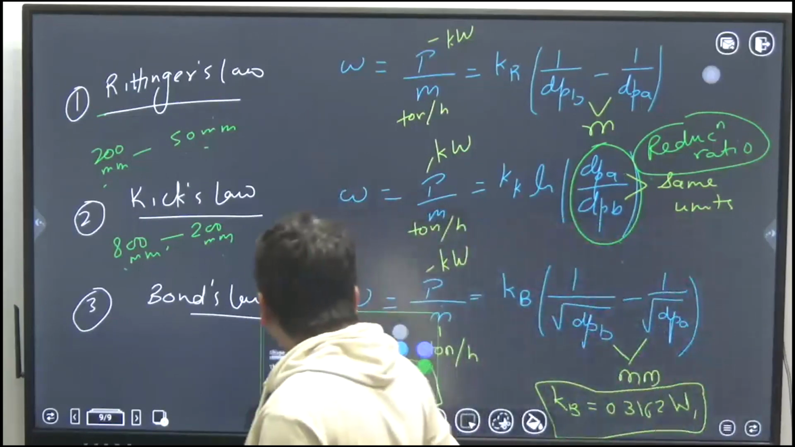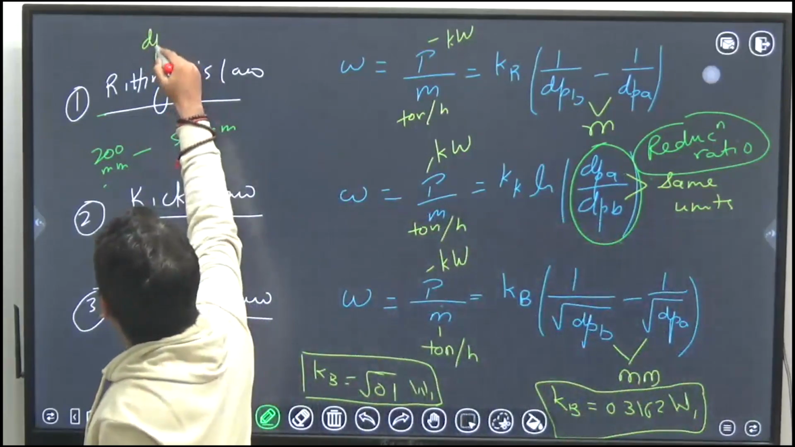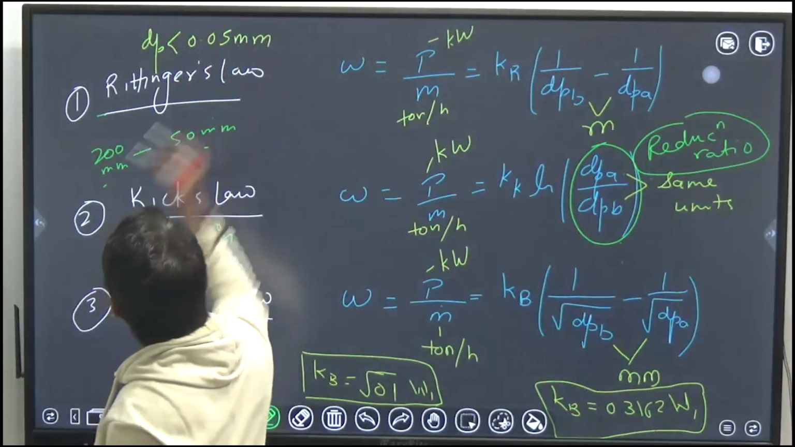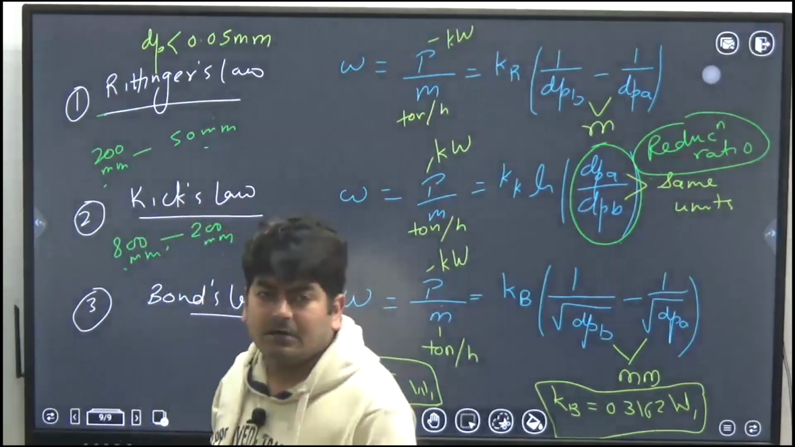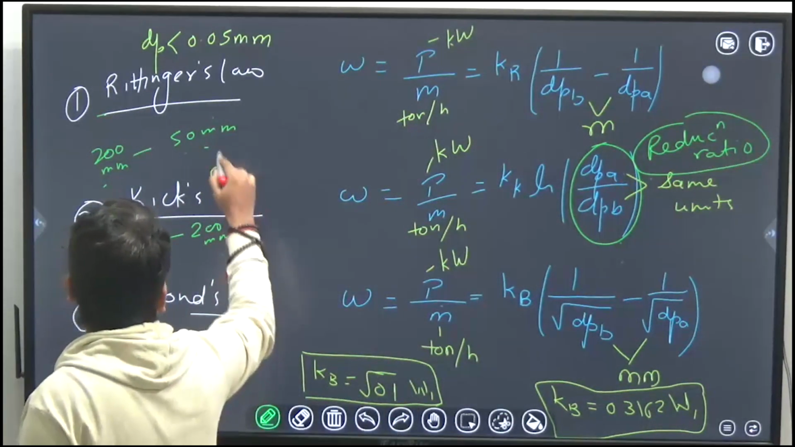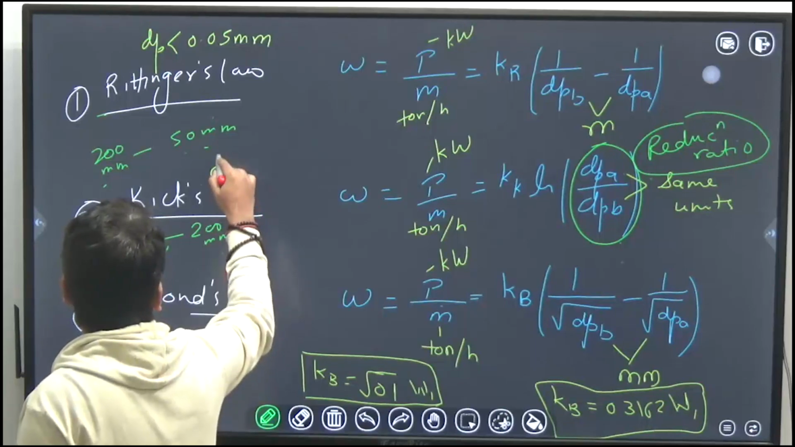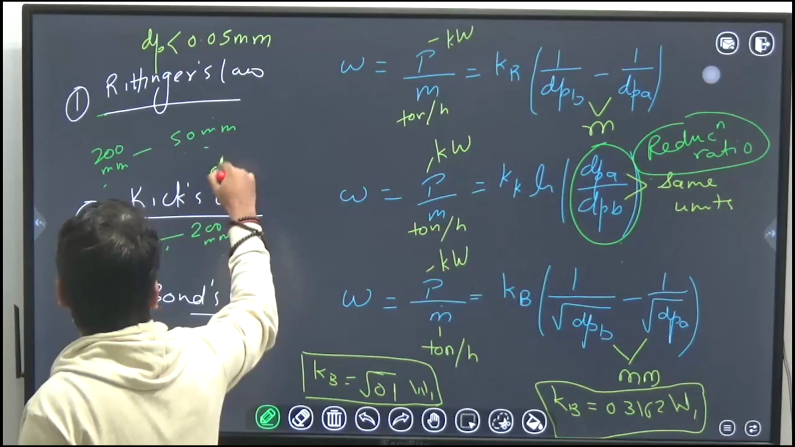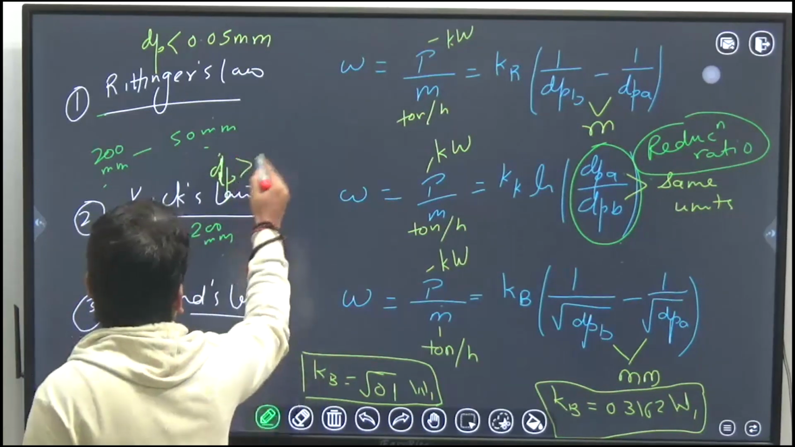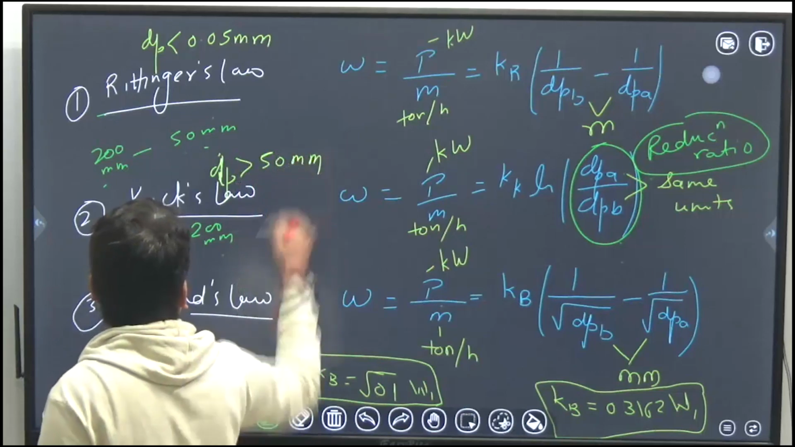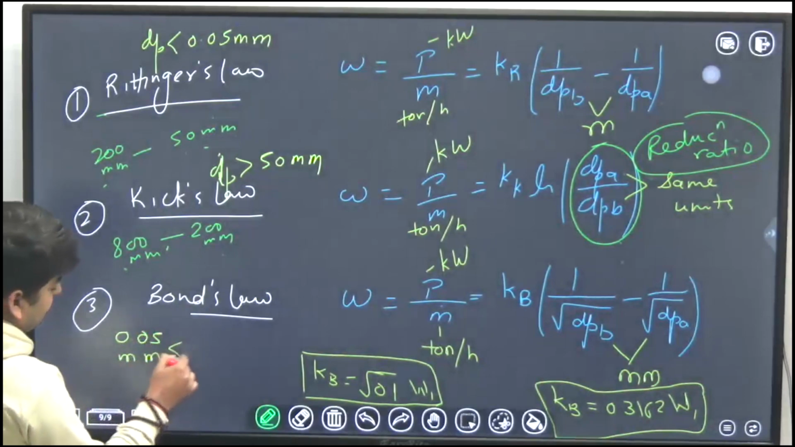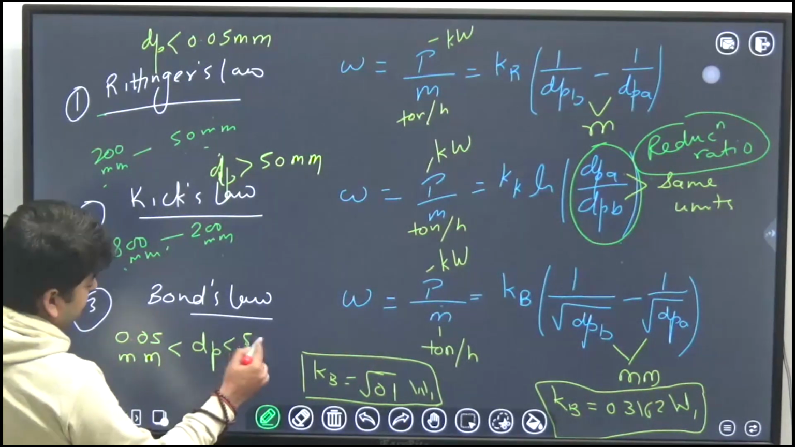Rittinger's law is applicable for the particle size range less than 0.05 mm. Kick's law is applicable for the particle size range greater than 50 mm, and Bond's law is applicable for the particle size range between 0.05 mm to 50 mm.